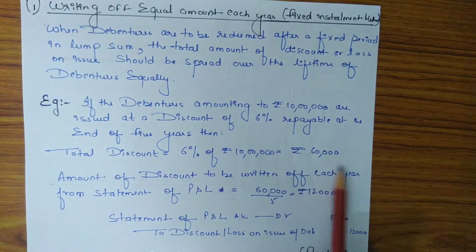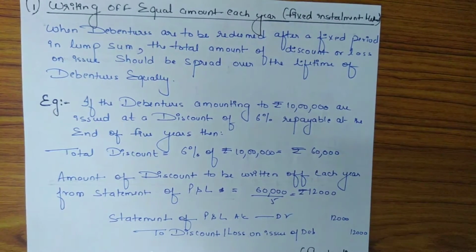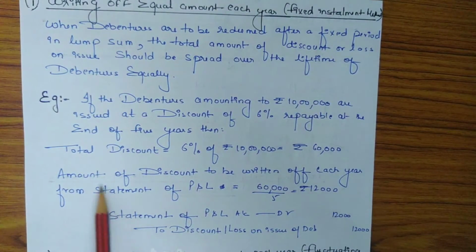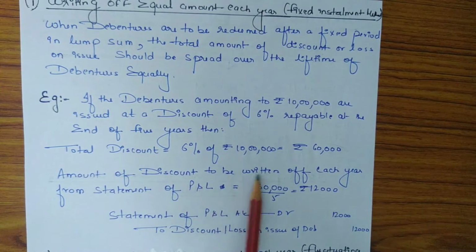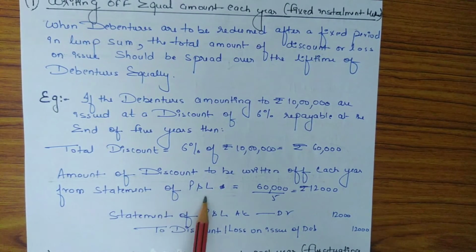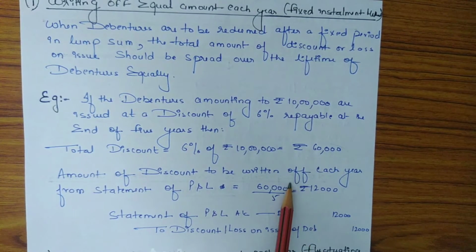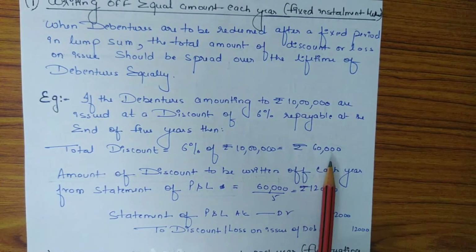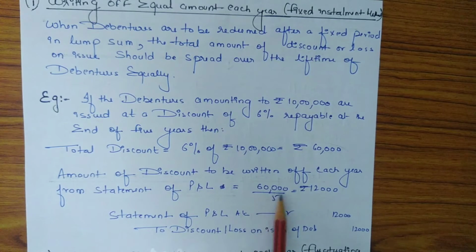So 60,000 is the total discount on 5 years, which means the amount of discount to be written off each year from statement of P&L account will be 60,000 was the total amount of discount in 5 years. So 60,000 divided by 5 will be 12,000.